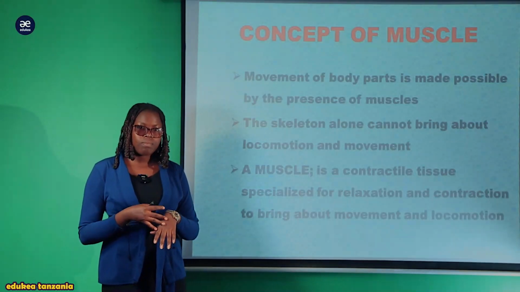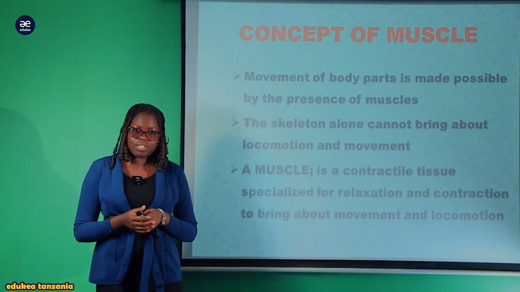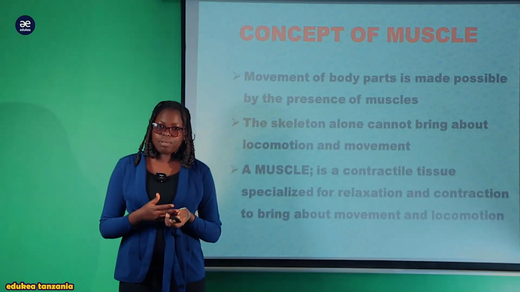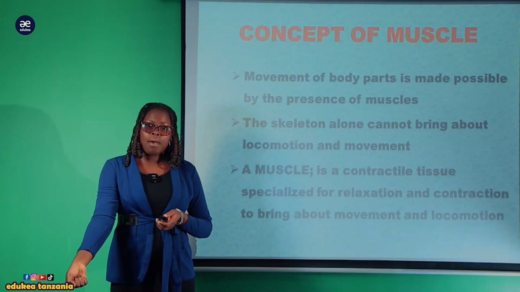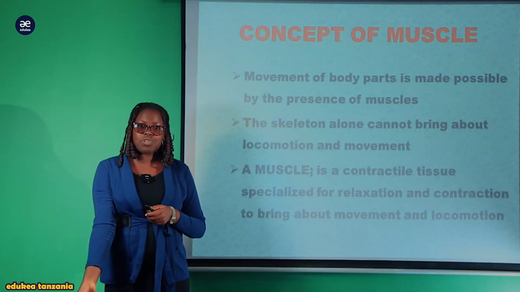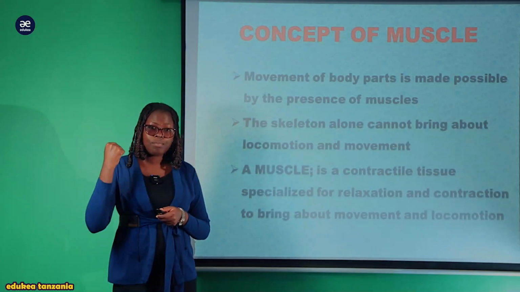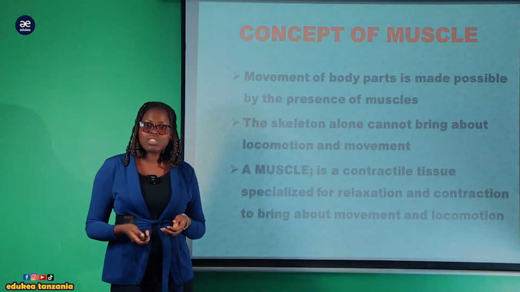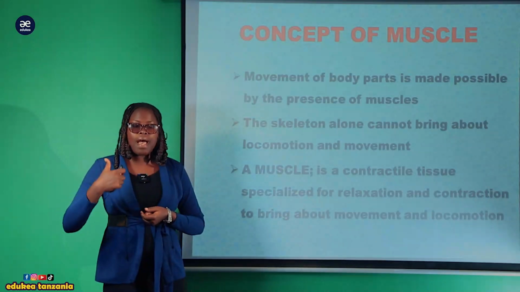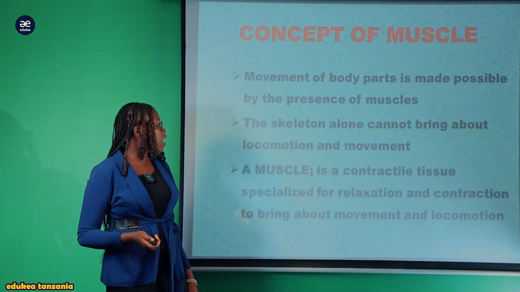your arm. Katika mkono wako there are two types of muscles, ambao ni biceps na triceps. These muscles allow the movement. Unaweza ukanyosha mkono wako by the relaxation and contraction of these muscles. Vile vile unaweza ukakunja mkono by relaxation and contraction of these two kinds of muscle which are found in the upper limbs of the arm.